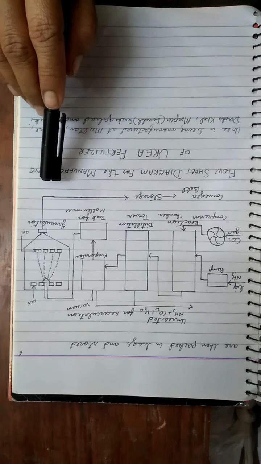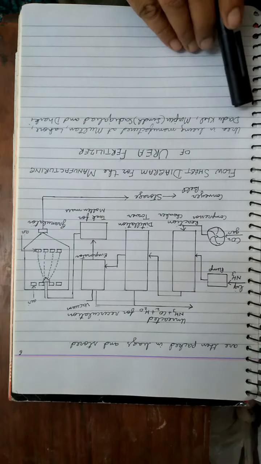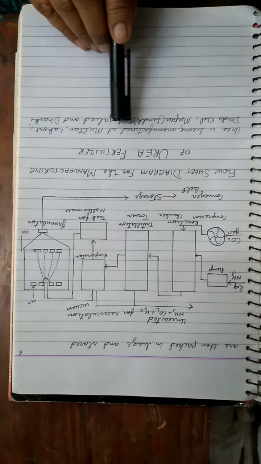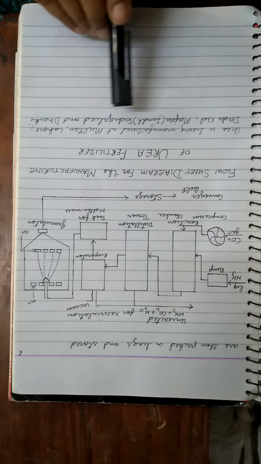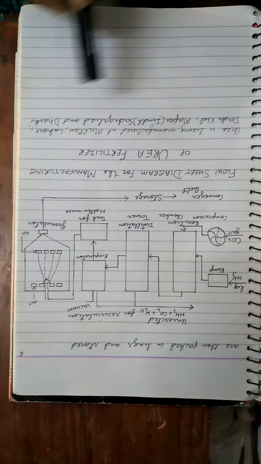This is all about the urea formation. Urea is being manufactured at Multan, Lahore, Dadu Khel, Mirpur, Sadiqabad and Dharki.